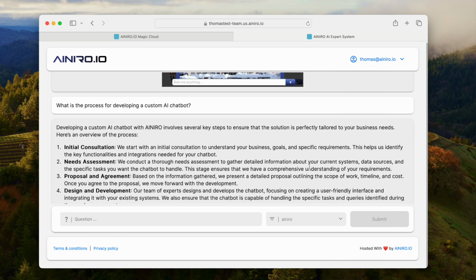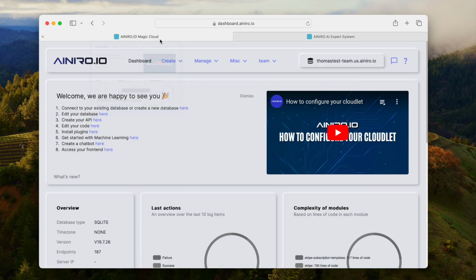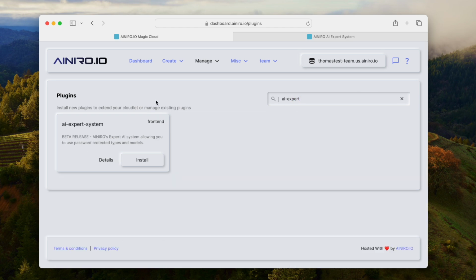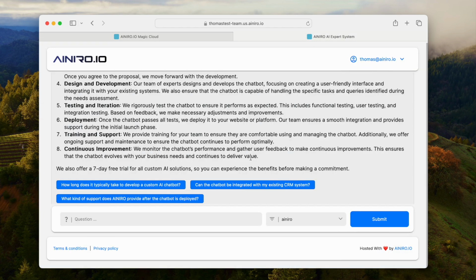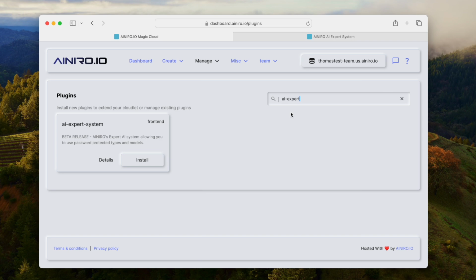So let me show you the process of how to set this up. I need to emphasize this isn't extreme. I mean, it will require hours, maybe even possibly days to set up. But basically, you get a cloudlet from us. This is a cloudlet. You go to manage, go to plugins, you install AI expert system. That's the front-end technology. AI expert system is the thing that serves your AI chatbot.